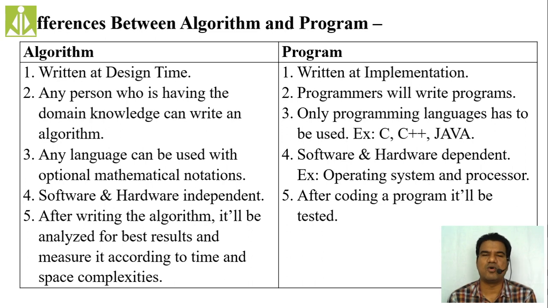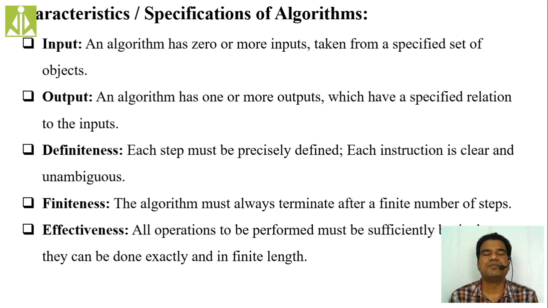So, the 5 different points I kept here cover the differences between algorithm and program. Quickly we see the different characteristics of an algorithm, because these are important, and we have discussed them in your first sem as well. What are these characteristics?